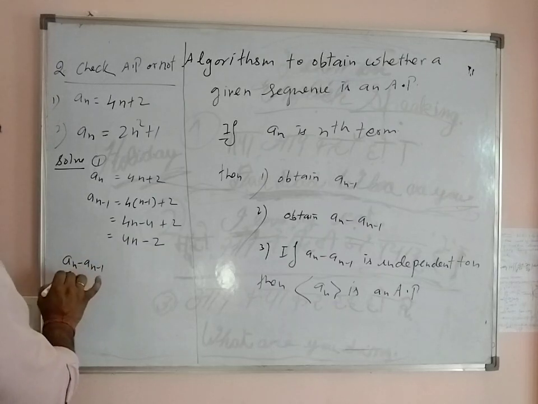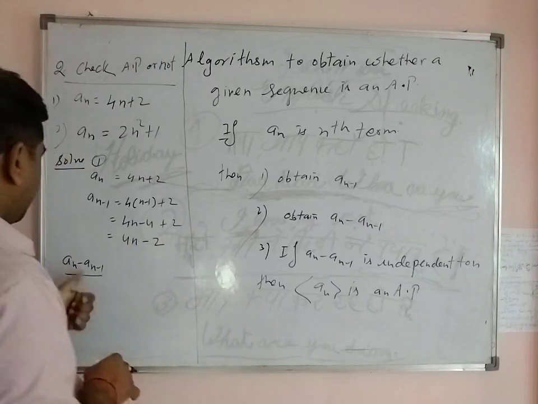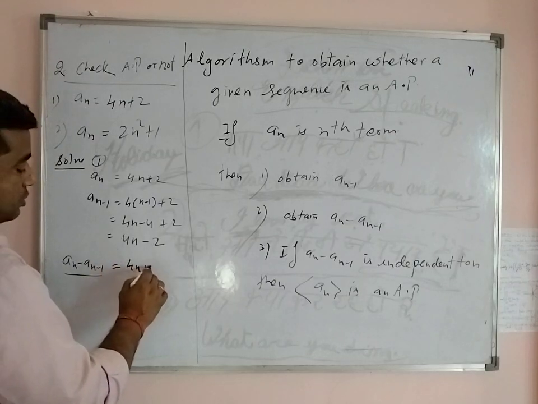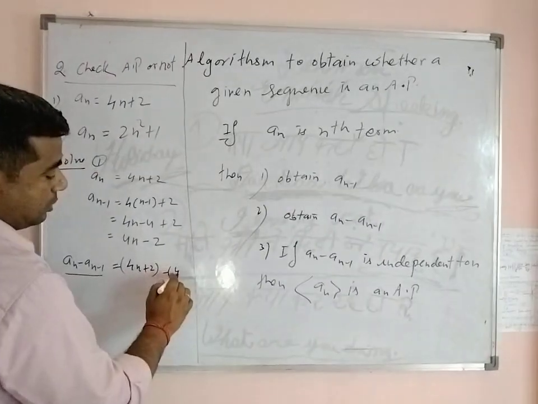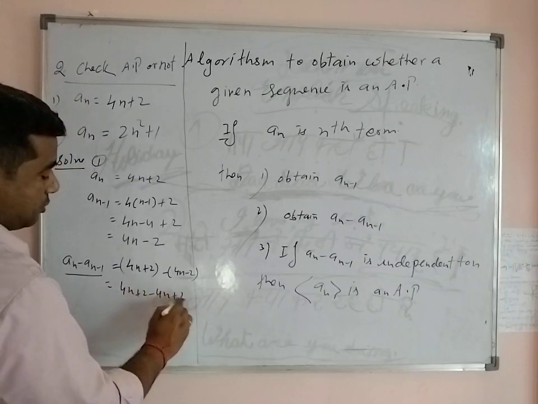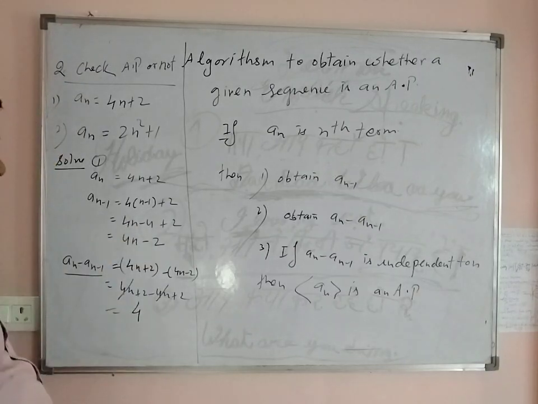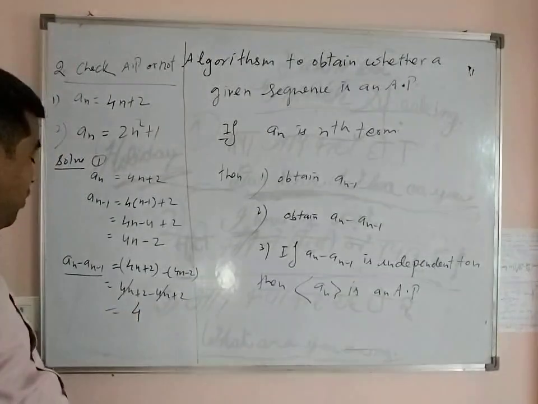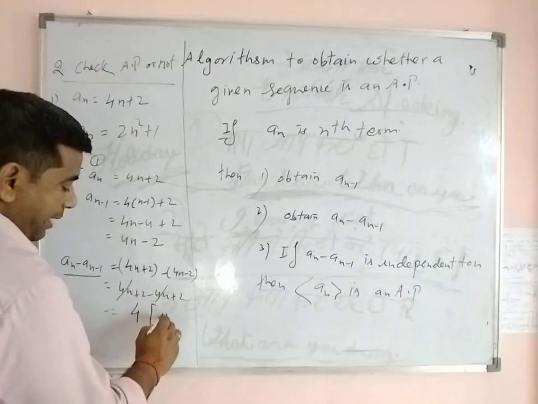And in the next step, obtain an minus a(n minus 1); if this difference becomes independent of n, that is free from n. So an minus a(n minus 1) is 4n plus 2 minus (4n minus 2). So this is 4n plus 2 minus 4n plus 2. So 4n and 4n cancel and this is 4. So it is free from n. 4 is a numerical value, free from n. So this sequence an is an AP. So independent of n.